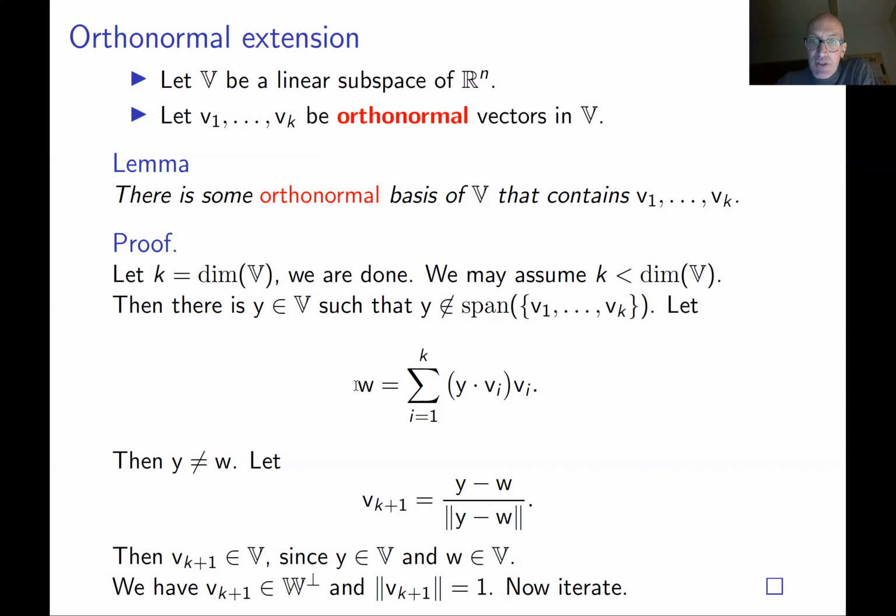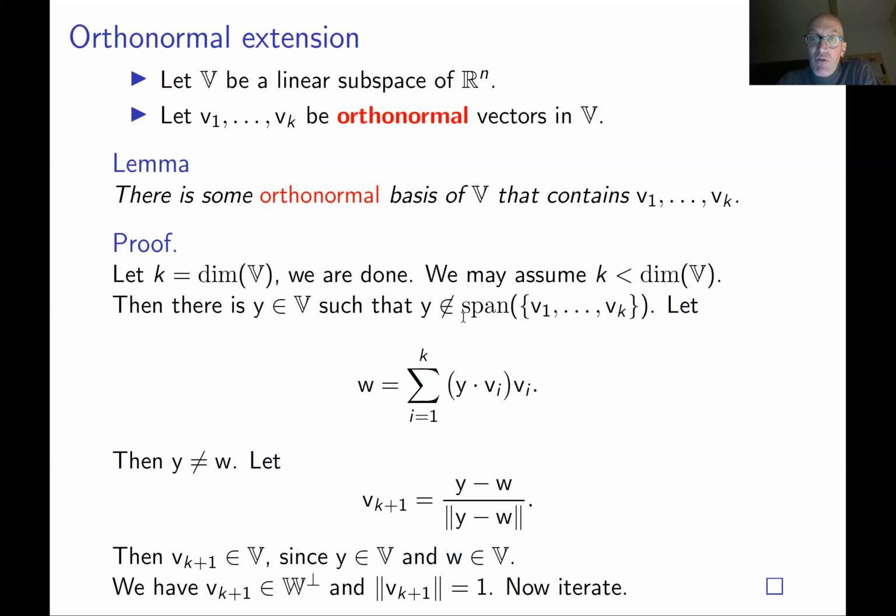This looks like exactly what we're looking for. We want to extend these vectors to a basis. We didn't extend yet, but we get a vector which is orthogonal to them. It's not zero by assumption, because y minus w is not equal to 0.